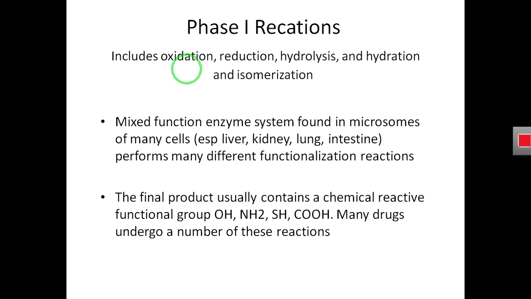That is decarboxylation. So each reaction takes place according to the type of the drug, and as the final product we will get a drug that is sufficiently polar, with a functional group, by the addition of a functional group or unmasking of a previously existing functional group in the drug.